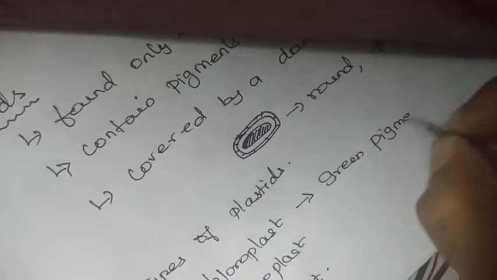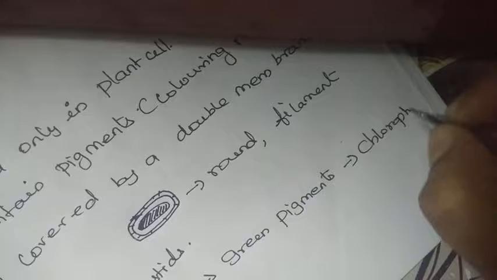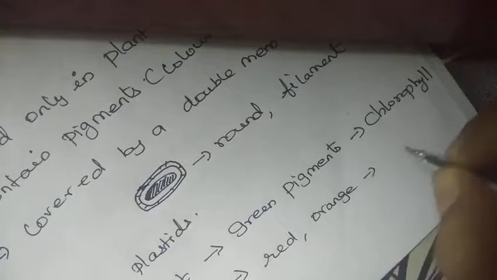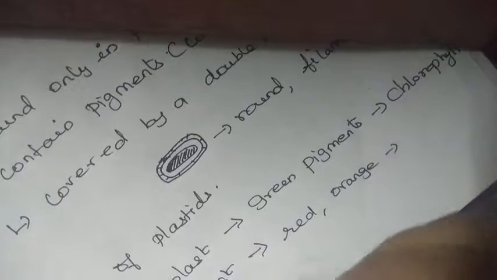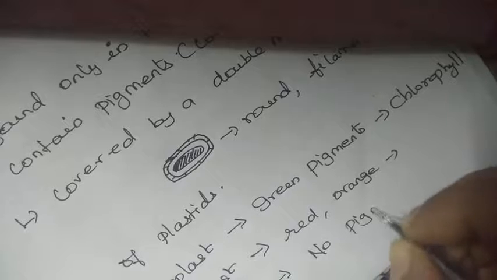What is chloroplast? It has got green pigments called chlorophyll. What is chromoplast? It has got red, orange and other colored pigments. What is leucoplast? No colors, no pigments. Colorless. These are a few important things.